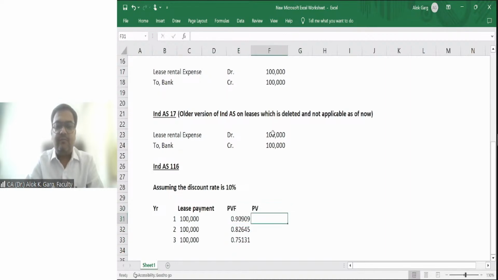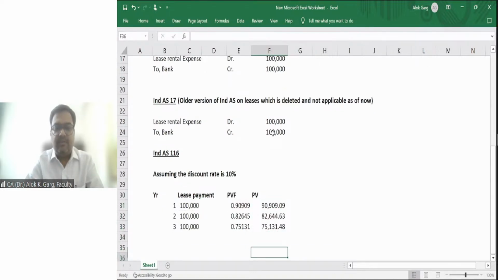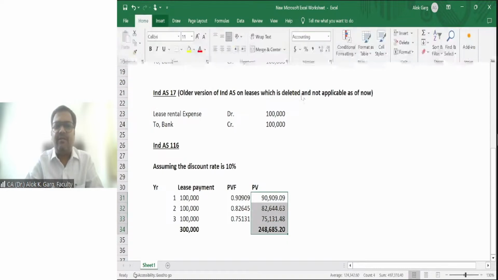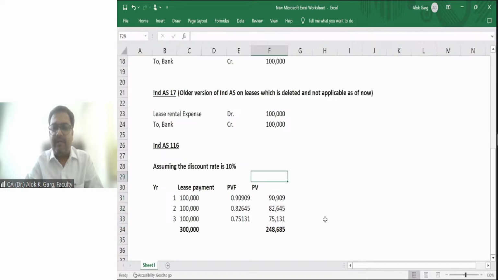Present value is this multiplied by this, right? This will be the total present value. For the total lease payment of 3 lakh, the present value is coming at 248,685.20, right? This is a simple calculation which you are doing already.